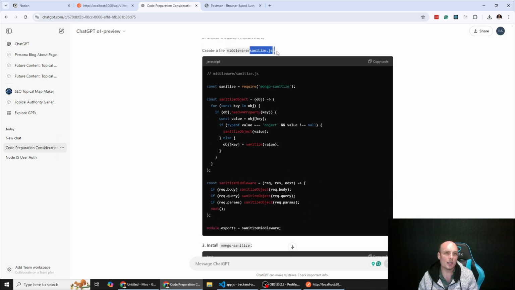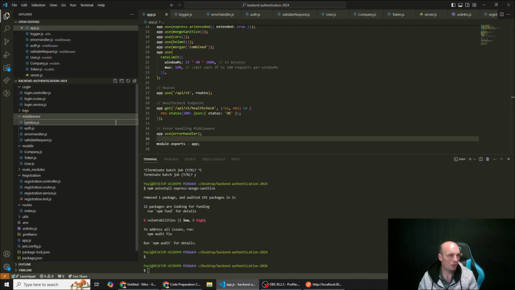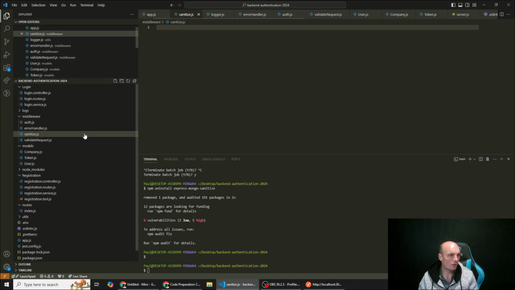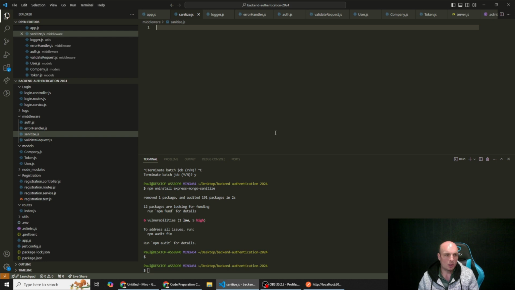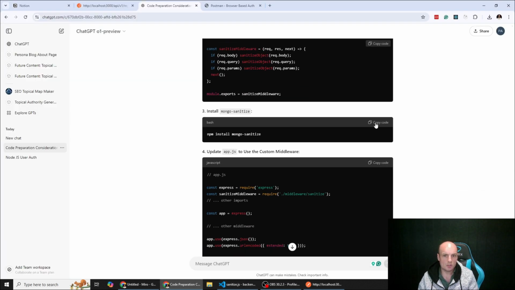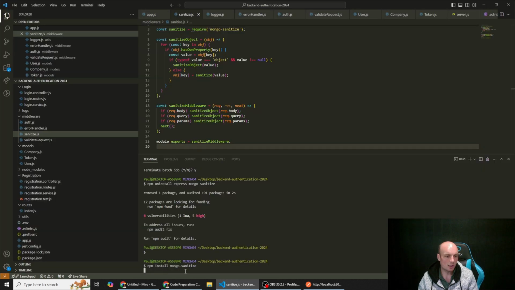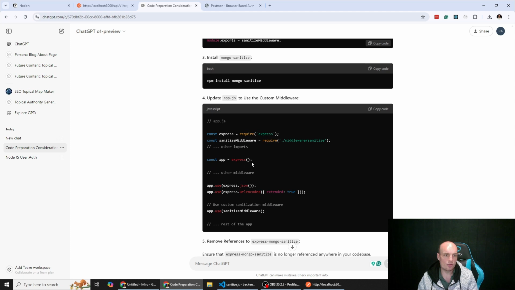And we now have to create another middleware file, sanitize.js. So we go to our middleware, we go new file, sanitize.js, click into that, copy this, where are we? Paste that. And then we need to install Mongo Sanitize again. I think it was that we uninstalled previously. And then we need to update app.js to use the custom middleware.